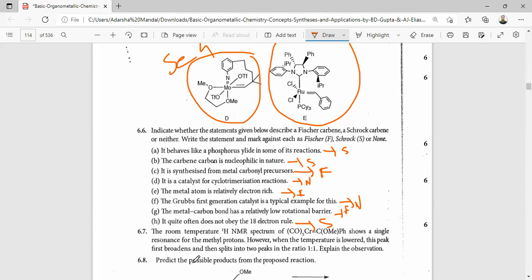So next question is, at room temperature, the proton NMR spectrum of (CO)5Cr=C(OMe)Ph shows a single resonance for the methyl protons. However, when the temperature is lowered, the peak first broadens and then splits into two peaks. Explain the observation. So when the temperature is lowered, rotation about the C-O bond is hindered, leading to a mixture of cis and trans structures. Hence, at low temperature, due to the rotation barrier, there are two peaks for this methyl group.